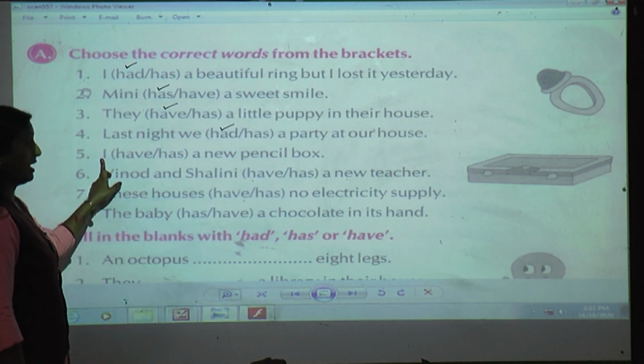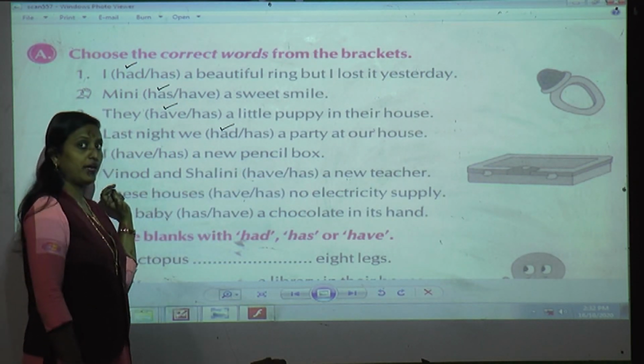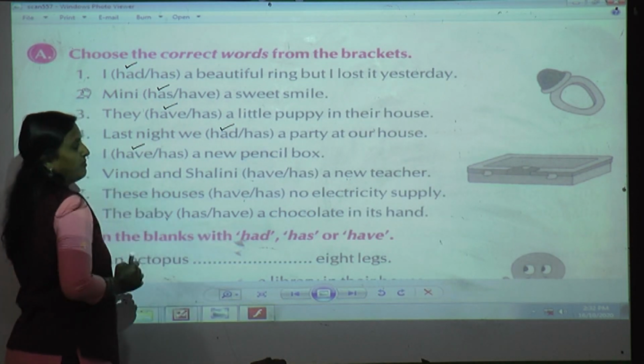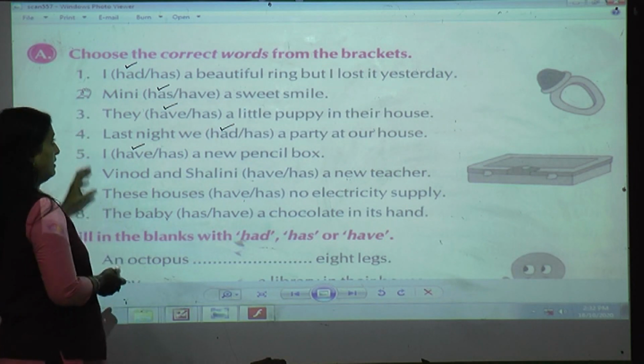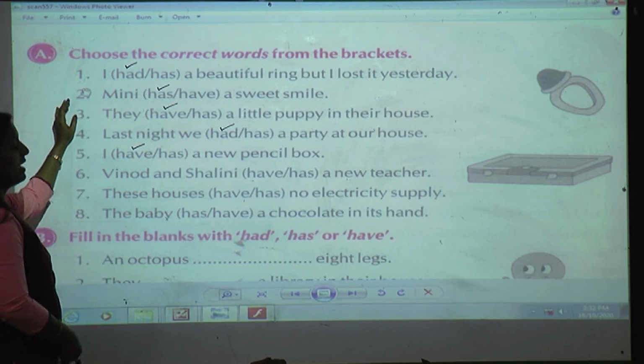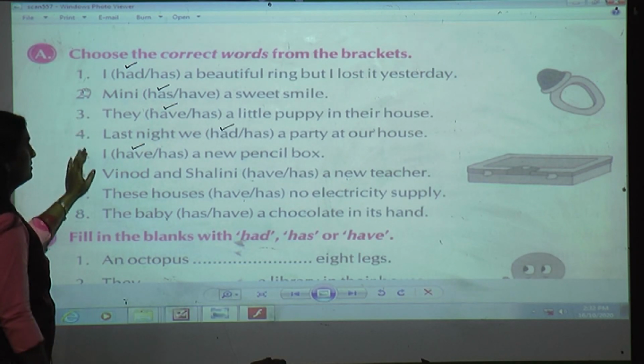Now along with I, which verb goes? Have or has? Yes, have. I hope that you are getting what I am doing. We are using have, has, had.